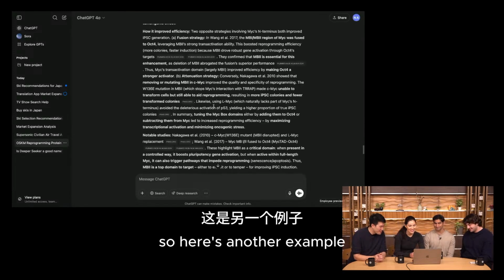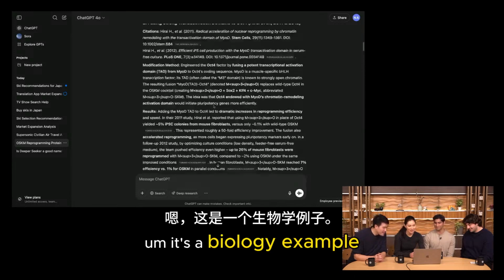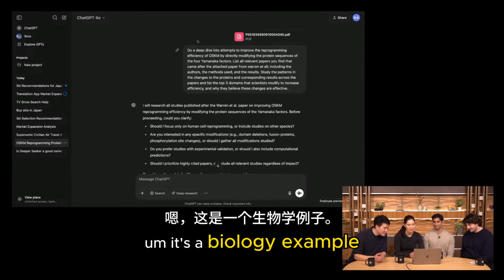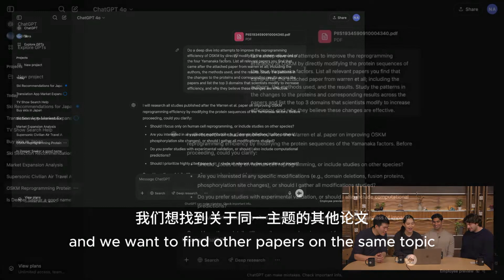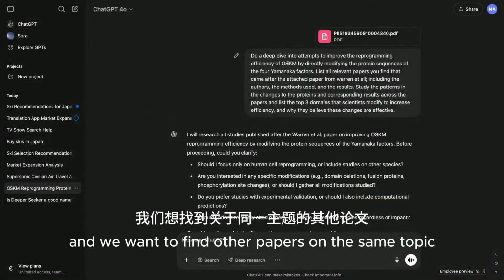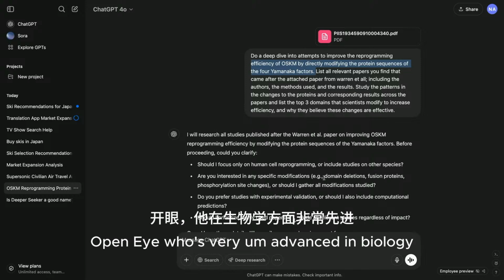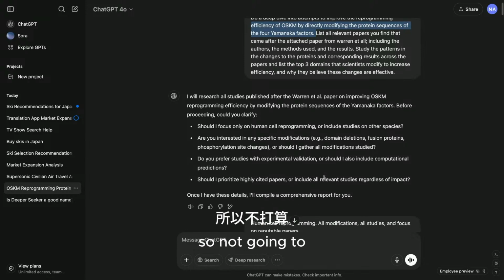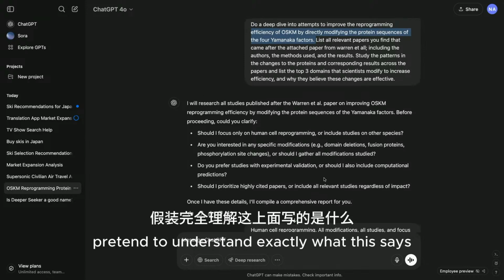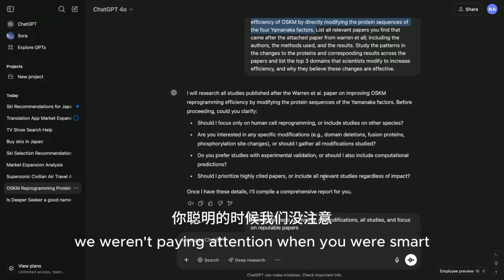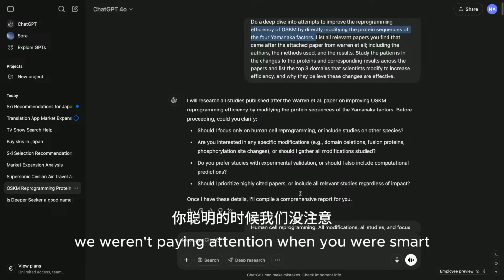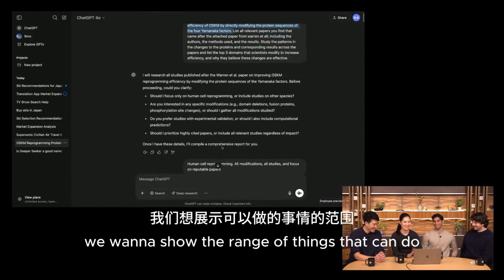So here's another example. It's a biology example. So we uploaded a paper, and we want to find other papers on the same topic. This was actually a task from one of our friends at OpenAI who's very advanced in biology. So I'm not going to pretend to understand exactly what this says, but we wanted to show the range. We're paying attention in undergrad biology. We knew we were smart. We want to show the range of things it can do.